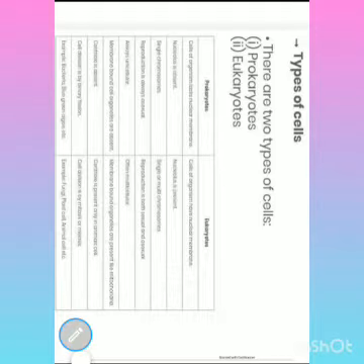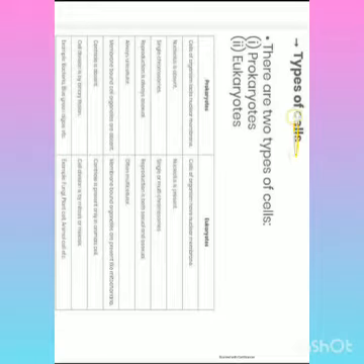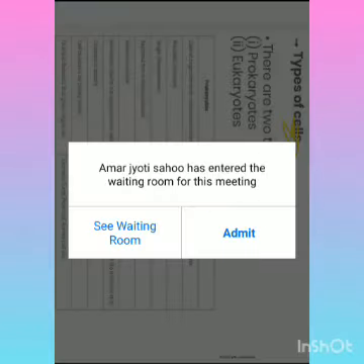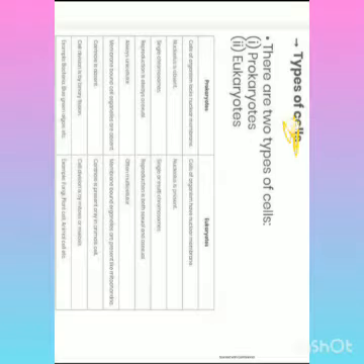Left our discussion from the types of cell. Now today we are going to start from the type of organism. So now there are two types of organism. They are prokaryotes and eukaryotes, and these are not cells that we have discussed previously. These are not cells. These are the organisms.